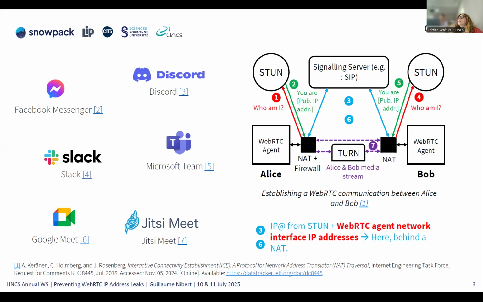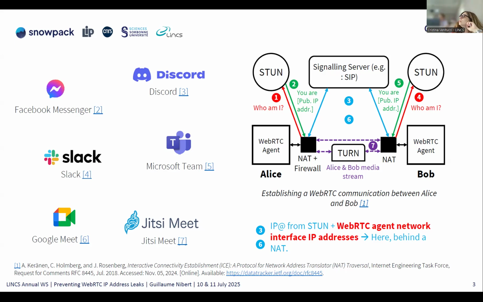Then she sends this list to the signaling server, which forwards it to Bob. Bob does the same. He asks the STUN server, then he has his public IP address. Then he sends a list of IP addresses: the one returned by the STUN server and the ones attached to his network interfaces.